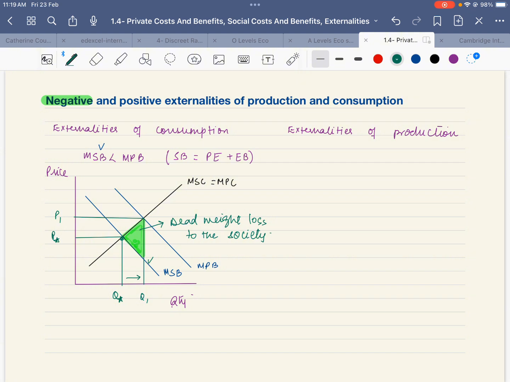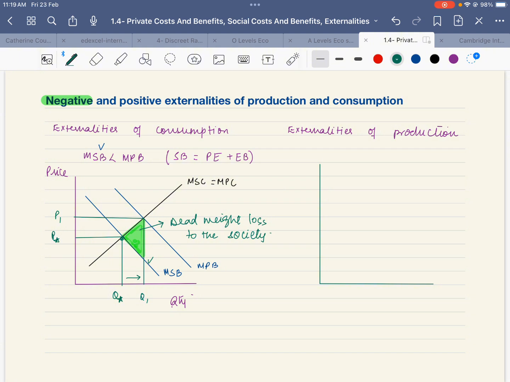Now, we will talk about externality, negative externality of production. When we are talking about production, obviously the benefits stay the same, but there's a difference in the cost.